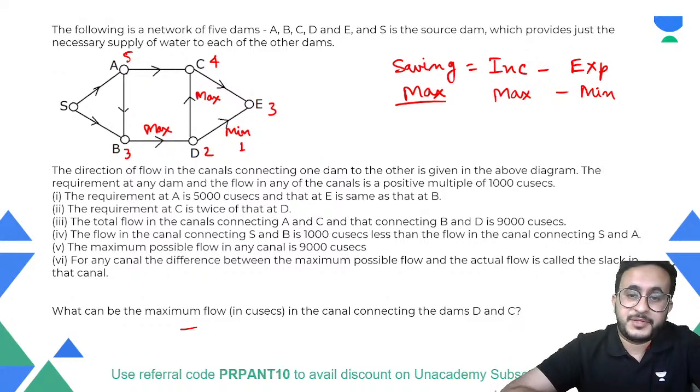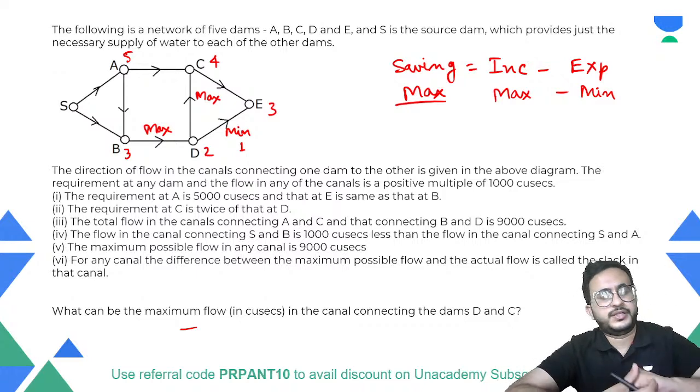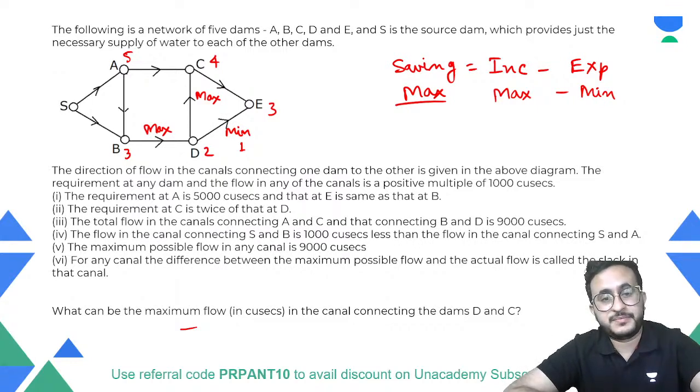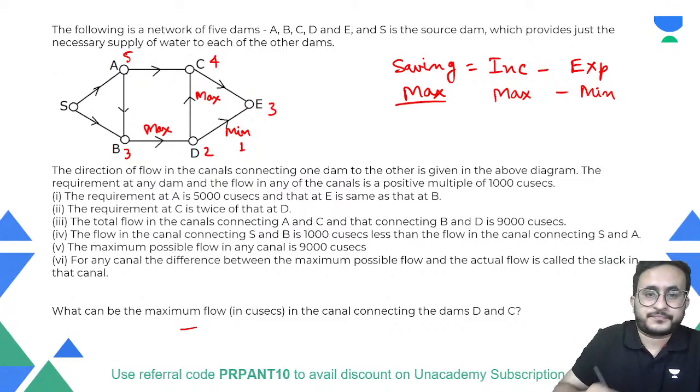What can be the maximum input? अगर एक डायरेक्शन में ज्यादा देना है तो लेना भी तो, क्योंकि that is not the source, right? That is getting water from somewhere. What is the maximum water it can get? देखो, मैक्सिमम यहां से कितना आ सकता है?